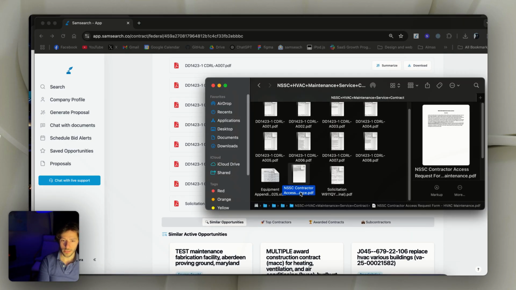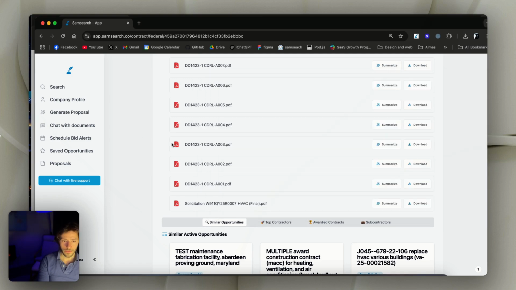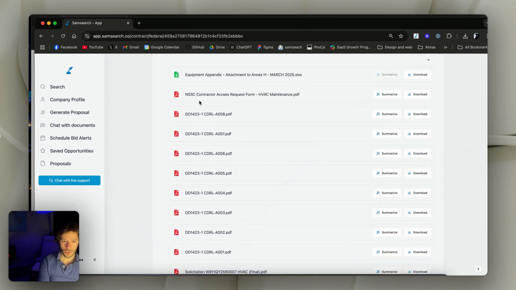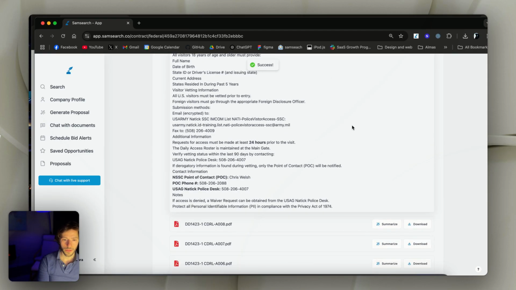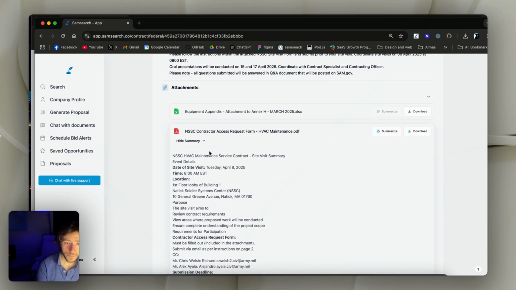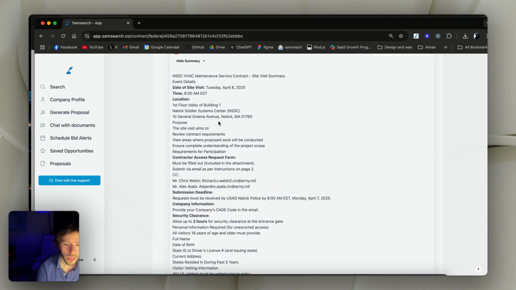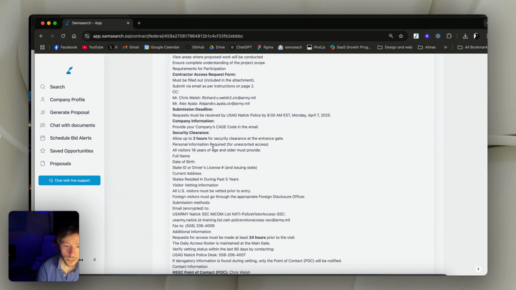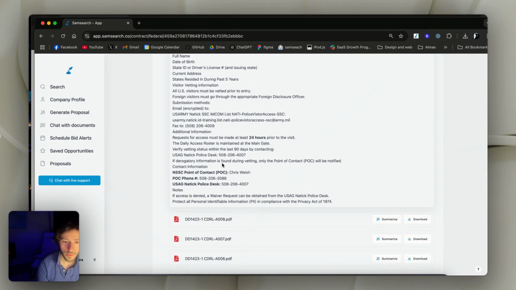It was the NSCC contract access PDF. So it's also the NSC. So it was this one. So let's summarize it. So here's a summary of the contract, of the attachment that we asked it for. And okay, so we're seeing what the summary is about.